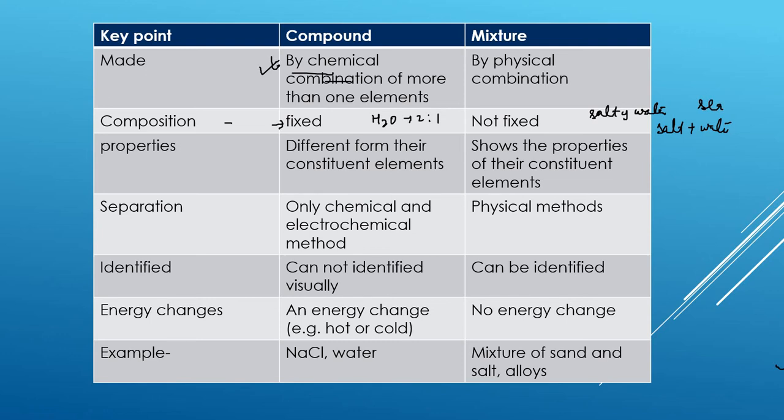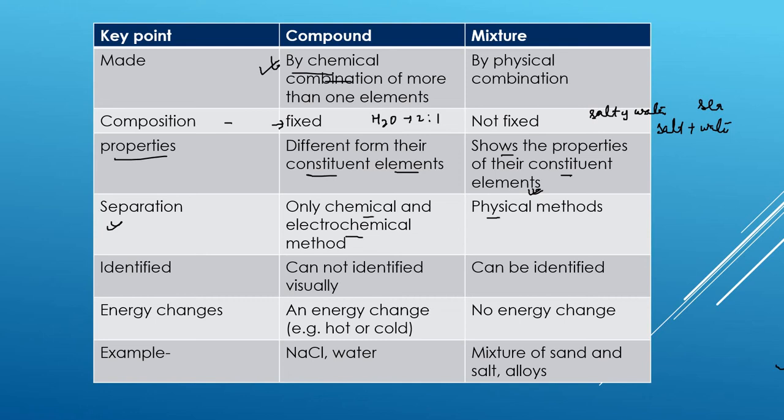Now the third point is about property. Just now we discussed that a compound is different from its constituent elements because they are chemically combined. That's why they will always be different. But what about a mixture? It shows the properties of its constituent elements. So whenever you have doubt, please think about all these points. Separation: compounds can be separated only by electrochemical and chemical methods. However, a mixture you can separate with a physical method.